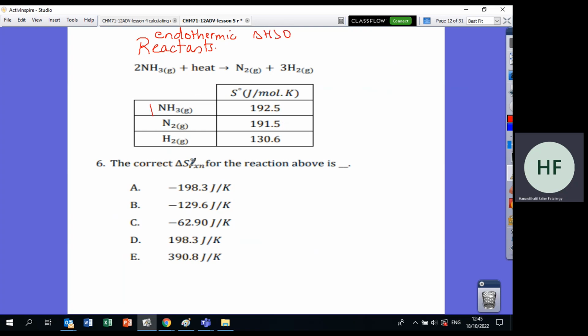Now the question is the correct delta S. Can we predict the sign before we solve, to tell if delta S is positive or negative? First of all, we will look at the states. We have gas here and gas here and gas here. All of them are gases, so we will look at the moles. How many moles do we have here? 2. How many moles do we have here? 1 plus 3, this is 4. So who will make more randomness, 2 or 4? 4. So more entropy, so delta S will be positive. So the answer is either D or E.